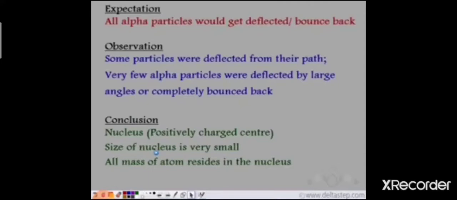Since most of the alpha particles went straight through the foil, this means that all the mass of an atom is concentrated in a very small area in the atom, and he called that very small area the nucleus, in which all the mass and the positive charge of the atom reside, and the size of the nucleus is very small.